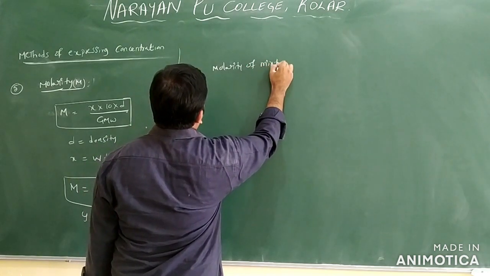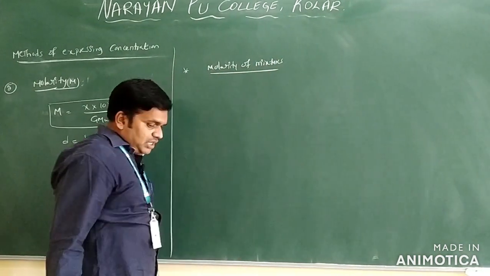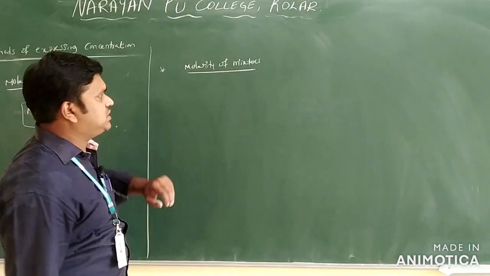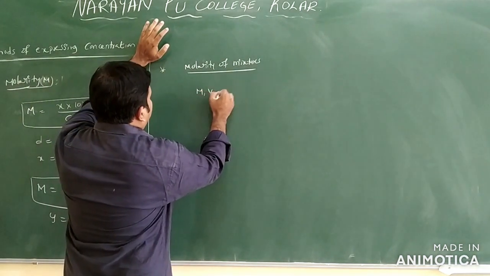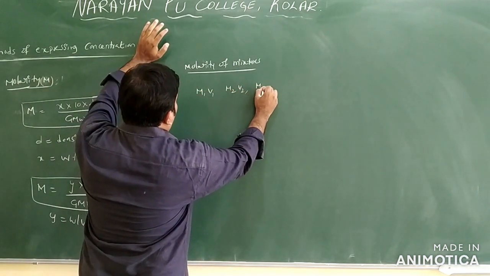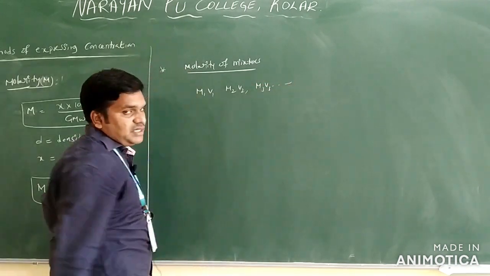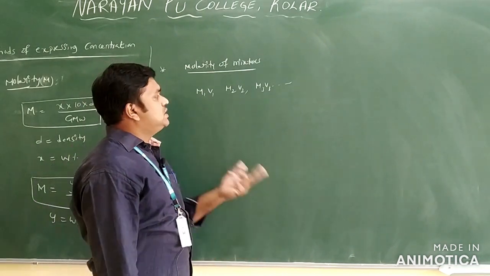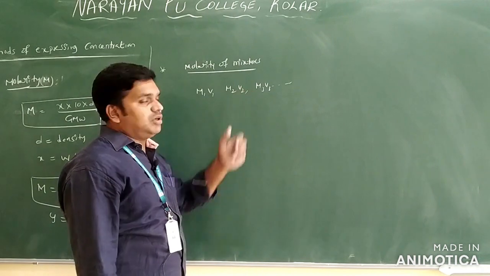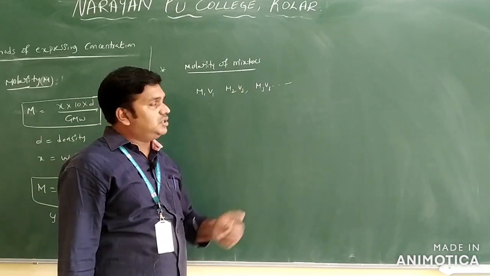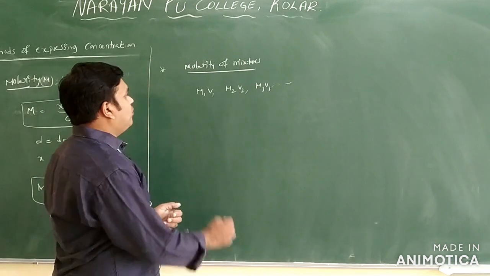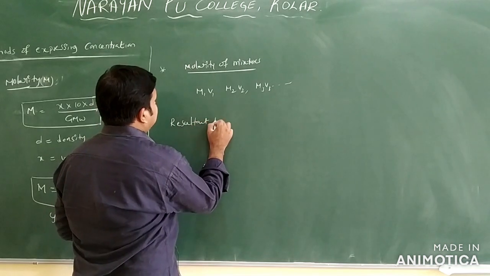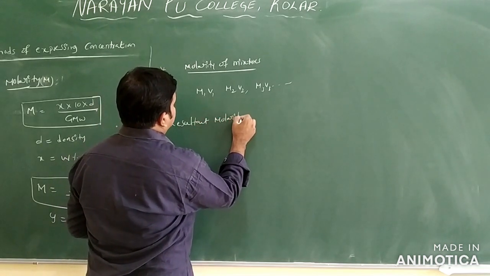Molarity of the mixtures. The same solute is there with different concentrations. Suppose I have M1 V1, M2 V2, and M3 V3, and so on. M1 is the molarity of the first solution, V1 the volume of the first solution, M2 the molarity of the second solution and V2 its volume, M3 the molarity of the third solution, V3 its volume. You want to find the resultant molarity of the mixture.